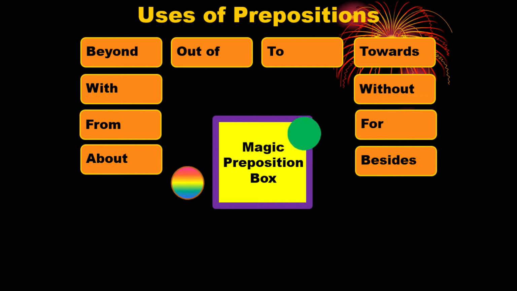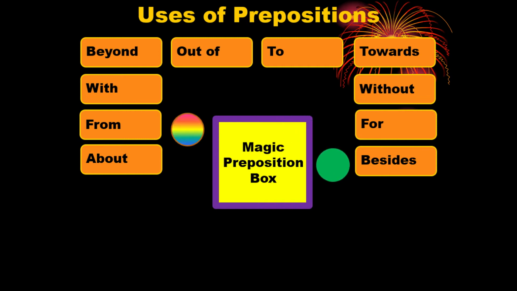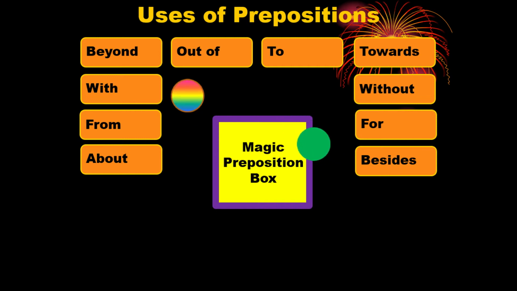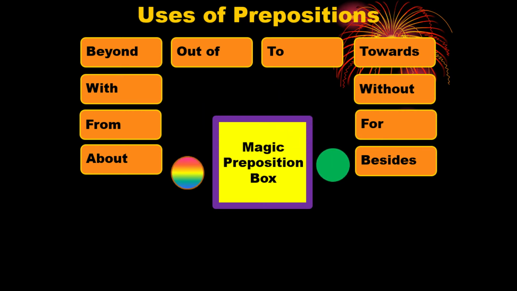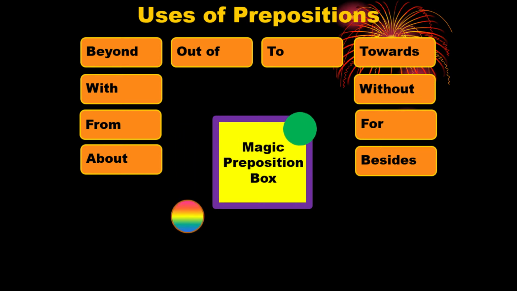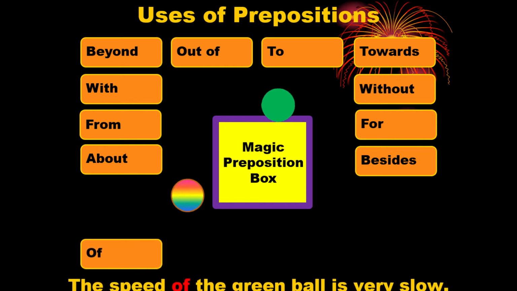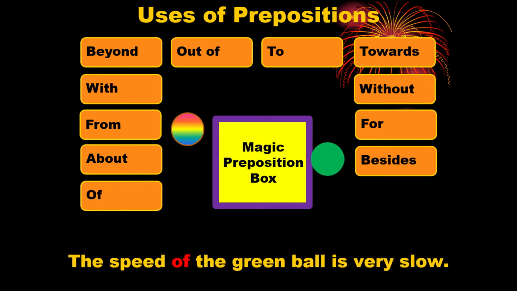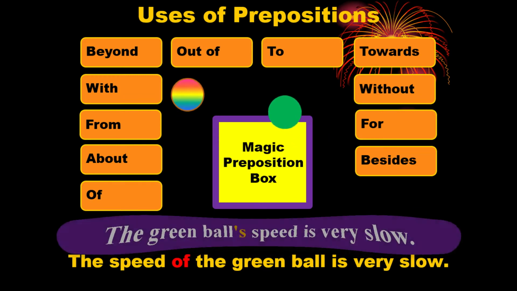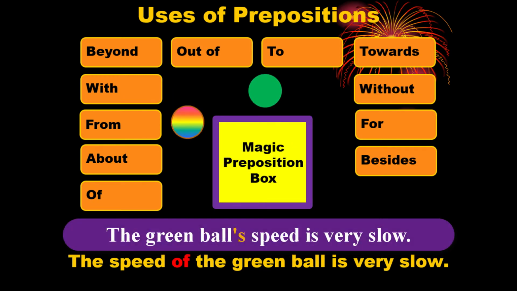One ball is moving up and down very quickly, but the green ball is moving very slowly. Up is used to indicate the position. Here we do not indicate the green ball. We have indicated the speed of the green ball. So here up has been used to indicate the speed of the green ball. We could say in other way, the green ball's speed is very slow.